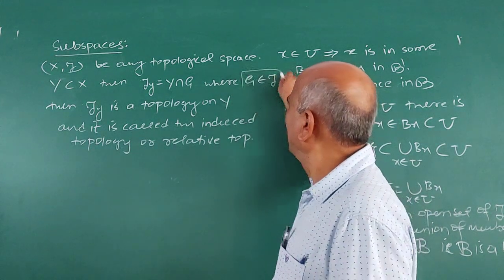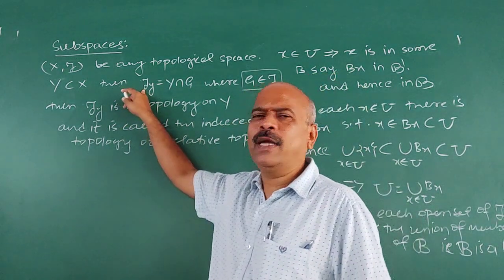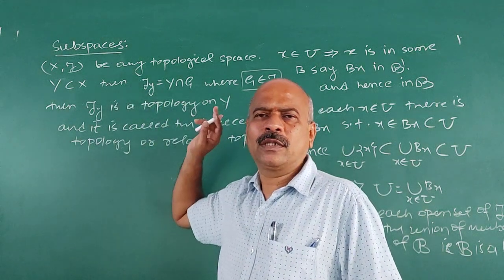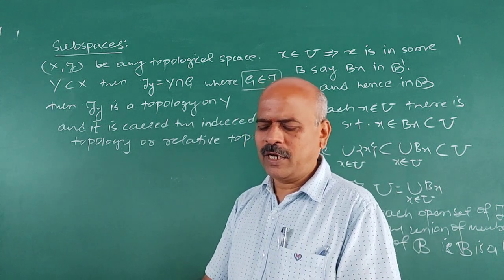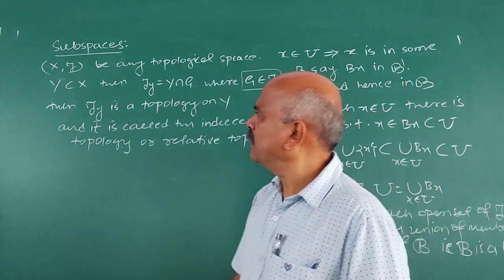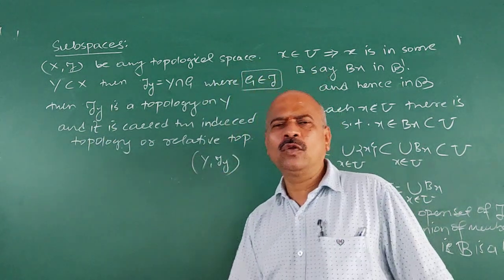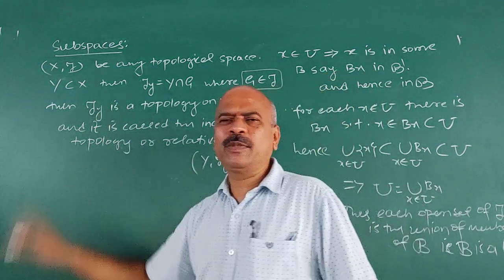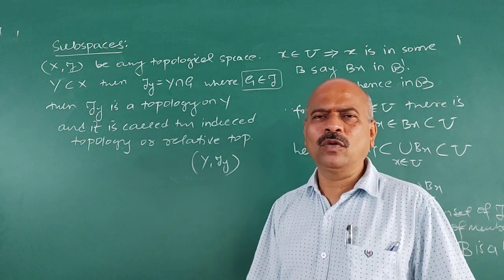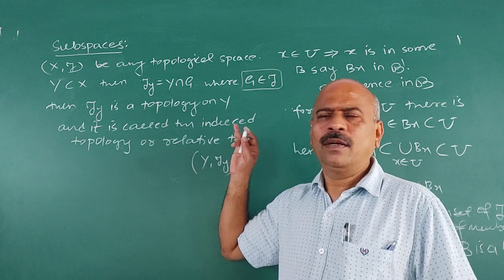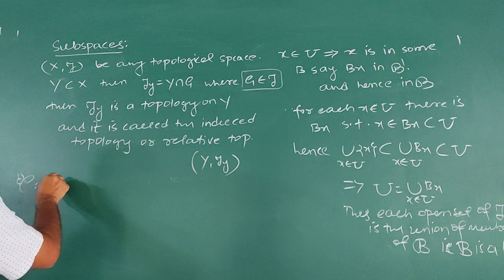Here the members belonging to tau are called tau open sets, and members belonging to tau Y are called tau Y open sets. If I take one example, it will be clear what a subspace is. This tau Y is a topology on Y, and (Y, tau Y) is called a subspace of (X, tau). So this is the definition. Now, it will be more clear if you go through this example.